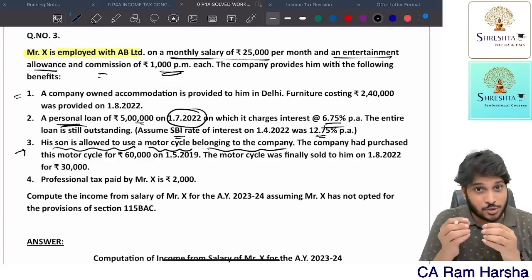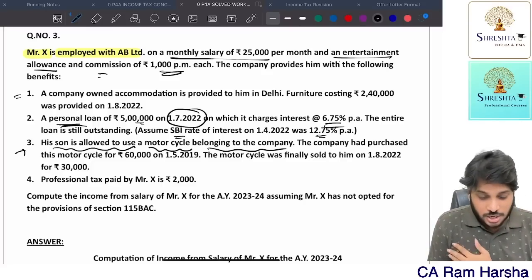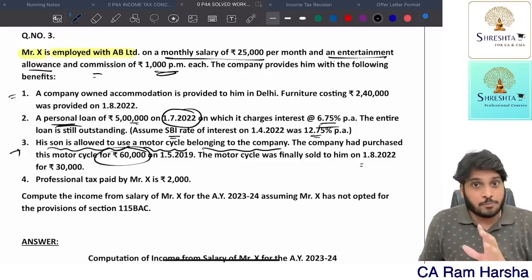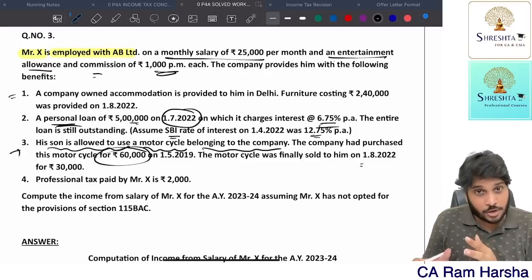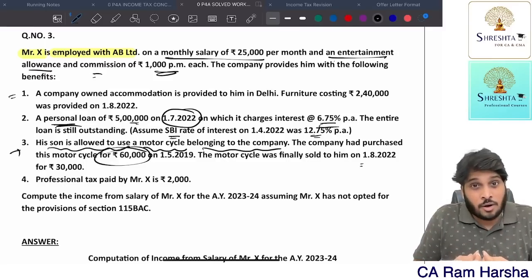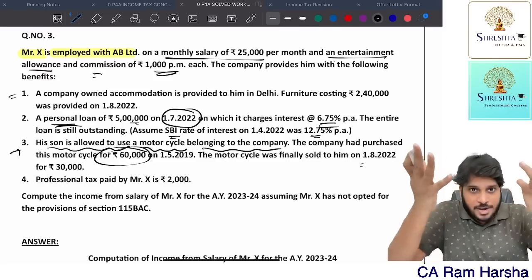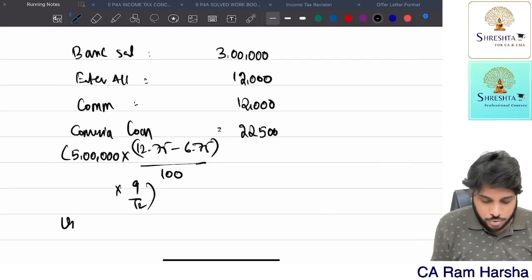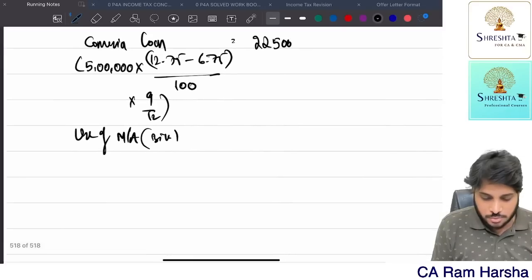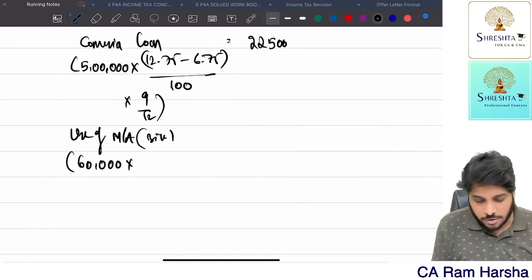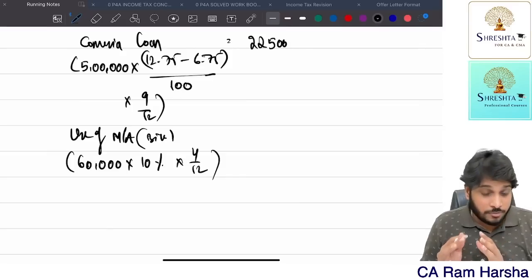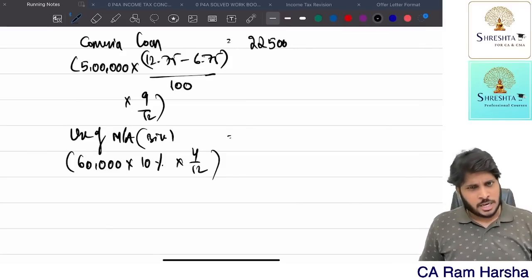His son is allowed to use a motorcycle belonging to the company. First of all, his son is using the motorcycle of the company. The original cost of the motorcycle is 60,000. Until when is he using it as an employee? Up to 31st July. So April, May, June, July, for 4 months he is using the motorcycle, which is not their own property, company property they are using. For that use of movable asset, here it is a bike, yes or no? What is the original cost? 60,000. For a full year, how much is the perquisite? 10%. But here it is only 4 by 12. Only for 4 months he is using. Sir, 4 months what? He is purchasing? No.